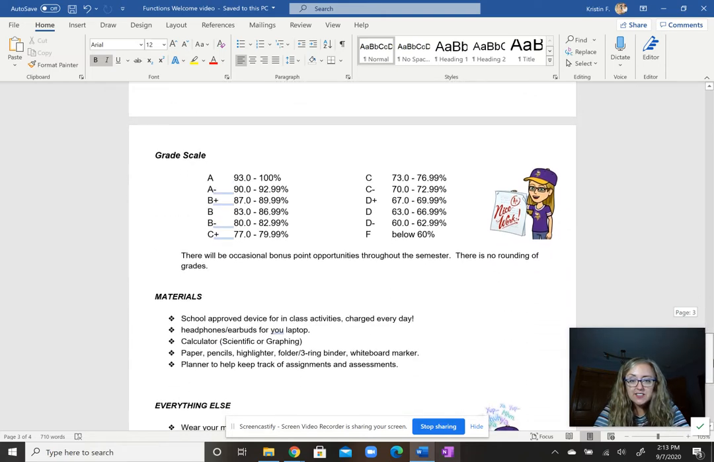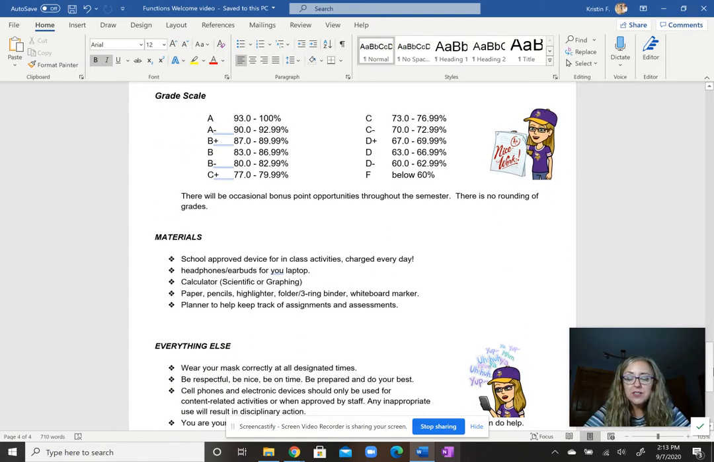Our grade scale is the standard math grade scale. You need 60% in this class to get credit for the course, and you'll see the breakdown for each individual grade as it's written up above. There'll be occasional bonus point opportunities. You can take advantage of those anytime throughout the semester. But at the end of the semester, your percentage is the direct correlation to the letter grade you'll get. We do not round grades.